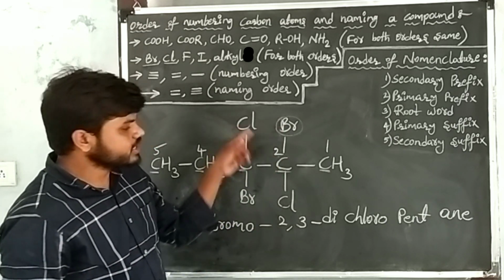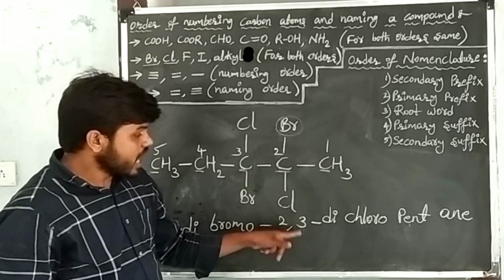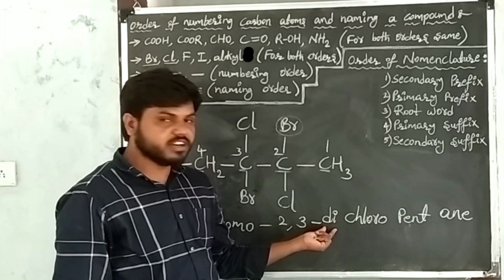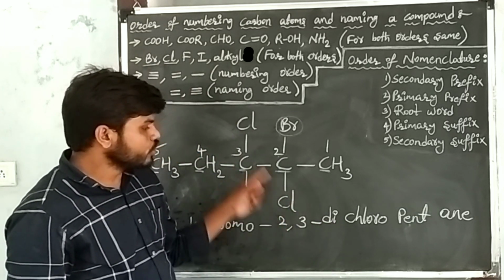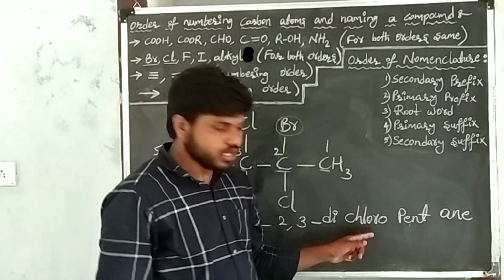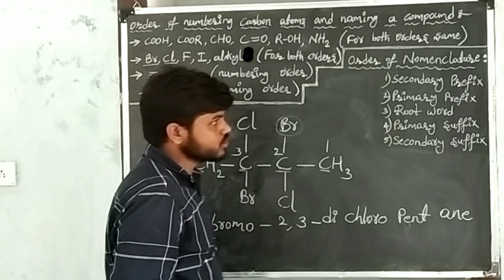After writing bromine, take the chlorine. Chlorine positions are 2, 3. I write the positions. It repeats 2 times, the numerical prefix is di. The chlorine prefix is chloro. Chloro is completed. Bromine and chlorine are both completed.